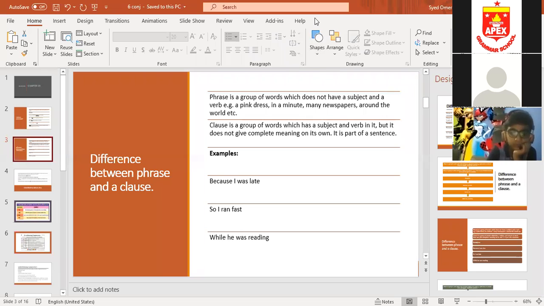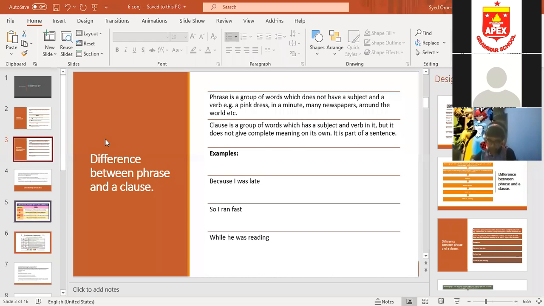Clear to everybody? Clear? Better raise your hand if it is clear. Beta, I'm speaking loudly. I don't know. Okay. Okay. ठीक है बेटा. Okay.